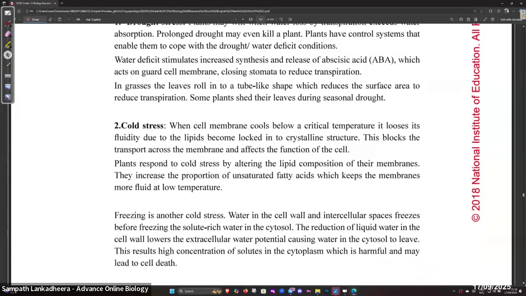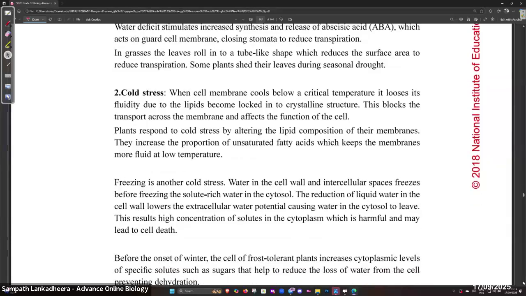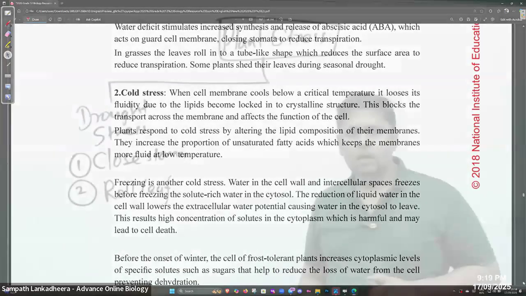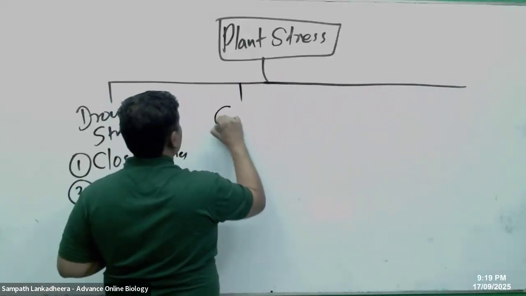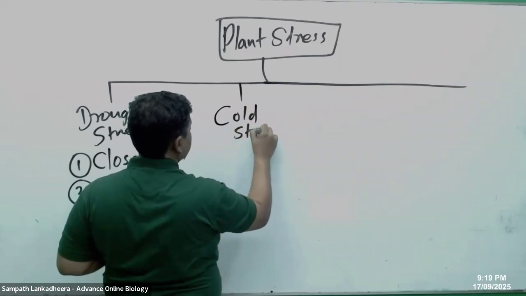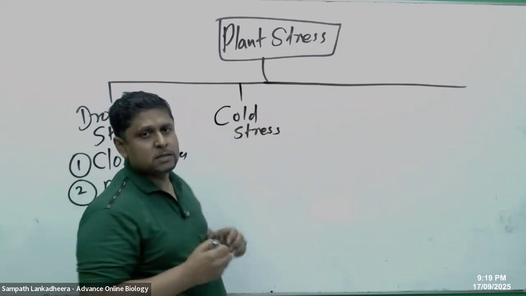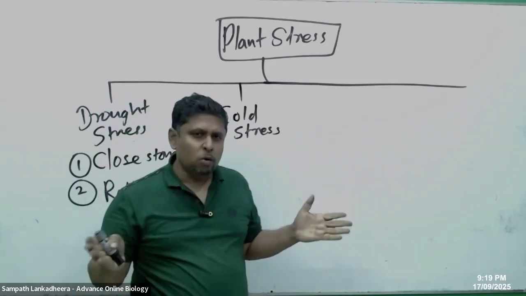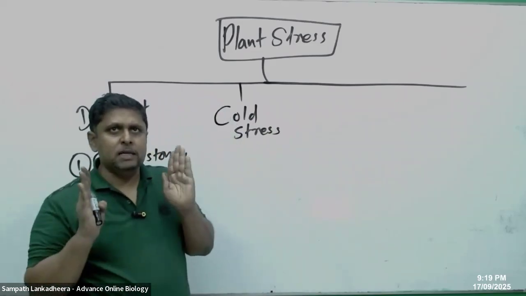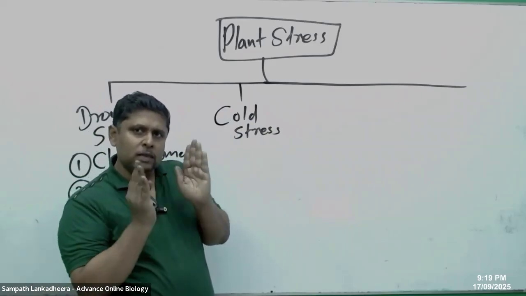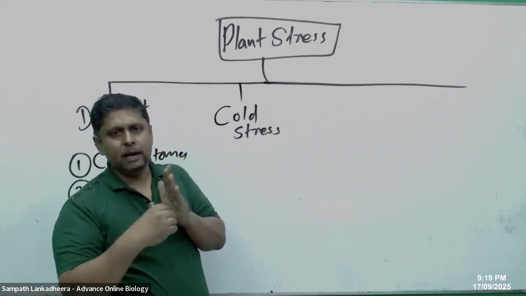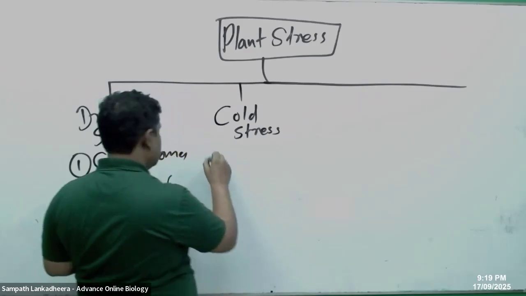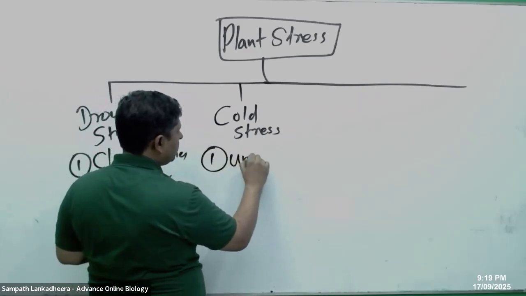How does a plant respond to cold? When the cell membrane cools below the critical temperature, then plants develop cold stress. So what happens under cold stress? Not freezing, the lipids present in the cell membrane can solidify. When the lipids solidify, transport of things across the lipid bilayer is going to be slowed down.